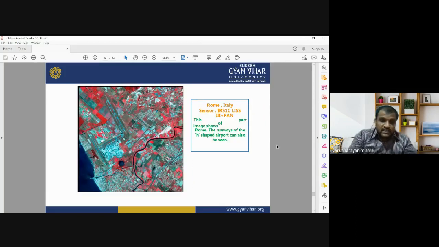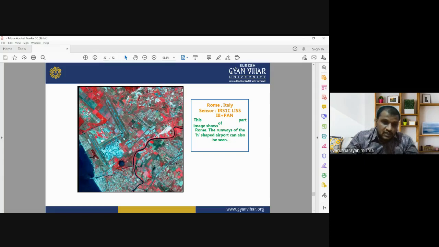This is the satellite image of the Rome area in Italy. It was captured by the IRS-1C LISS-3 sensor with the panchromatic band. This is a part of the Rome area of Italy, and the runways of the H-shaped airport can also be seen.